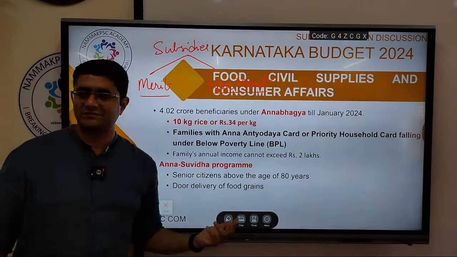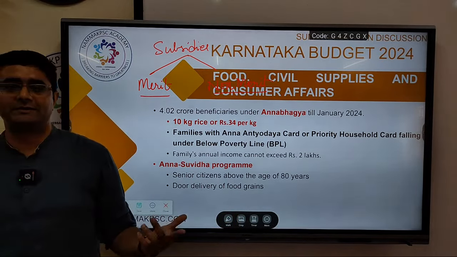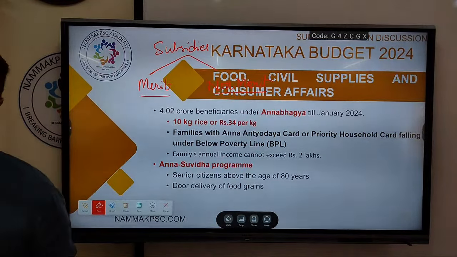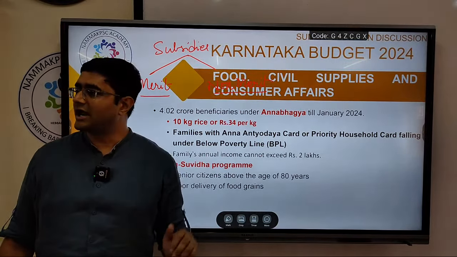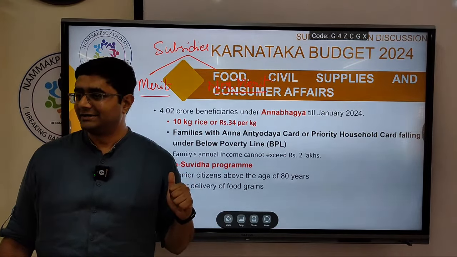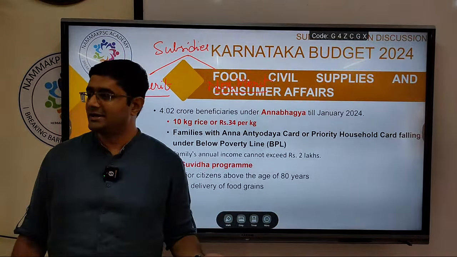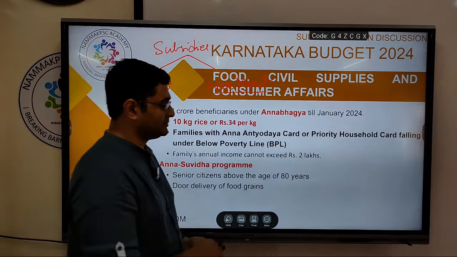Simple, no? This is from your GS economy. Merit, non-merit. Okay, so if the subsidy benefits the society more than the individual, then it is called a merit subsidy. If it benefits the individual more than the society, it is called a non-merit subsidy. Let me give you an example.